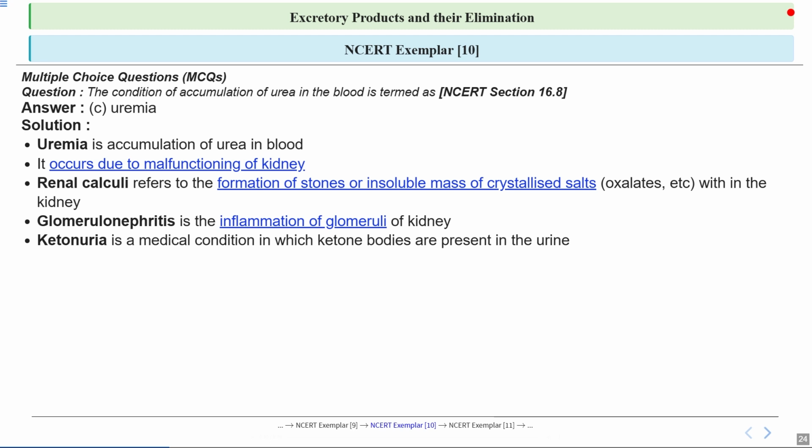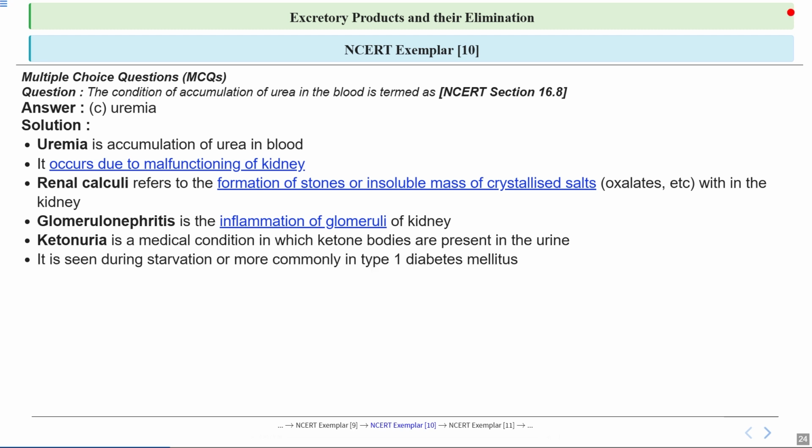Ketonuria is a condition where ketone bodies are present in the urine. Because the word ketone is written here, you can memorize it this way: it will be related to something ketone. This is different from uremia, as it involves the presence of different substances in the urine rather than the blood. So you can say that ketonuria can indicate metabolic issues such as those seen in diabetes.